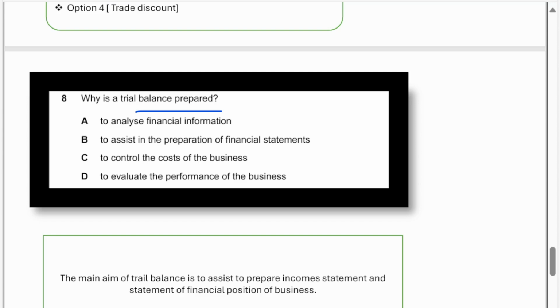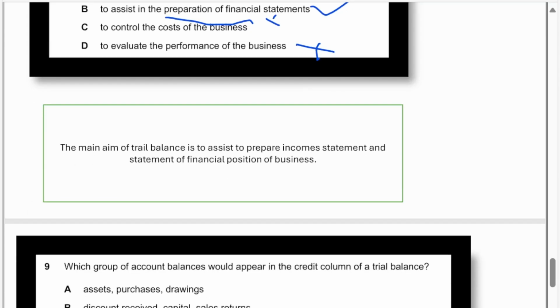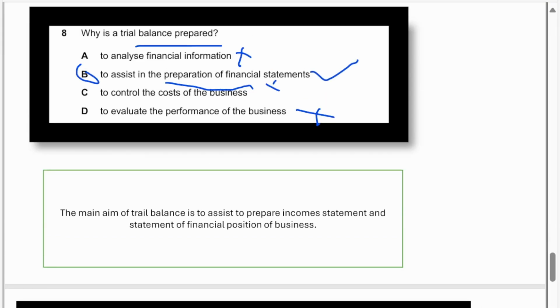Here you can see, to analyze the financial information. That's not it. To assist in the preparation of financial statements. Yes, it's correct. To control the cost of the business, wrong. To evaluate the performance of the business, wrong. So the main aim of the trial balance is to assist in preparing the income statement and statement of financial position of the business. So the answer is B.